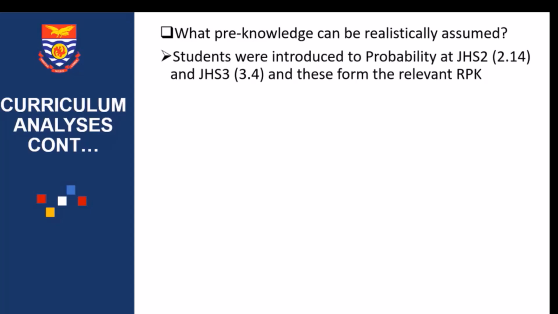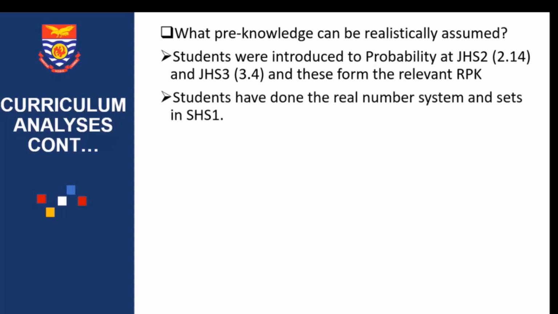Students were introduced to probability at JHS 2. If you look at the JHS syllabus, you see that it is the 14th topic of JHS 2. They learned about probability. And then also in JHS 3, the fourth topic, they also did something on probability. All these things form the relevant previous knowledge that students have. Students have done the real number system and sets in SHS 1, as we have said already. So all these things are pre-knowledge that can be realistically assumed.